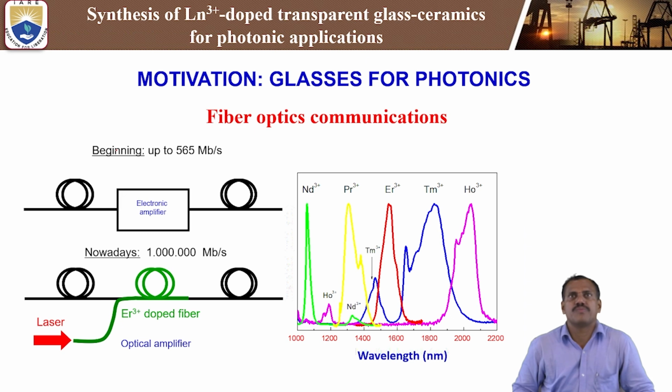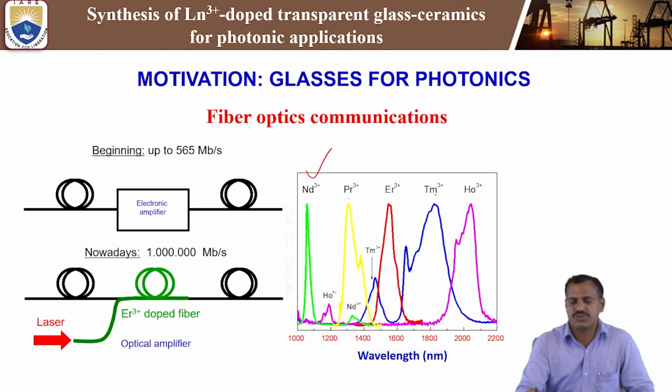Next, coming to the fiber optic communication. So generally glasses and glass ceramics are used for fiber optic communications. These are the different rare earth elements doped with different glass ceramic materials. See Nd3+ doped glass ceramics, we are observing the luminescence in the IR region. Next, if you see the erbium 3+ doped, we are getting infrared emissions at 1200 nanometer. If you see praseodymium, neodymium and thulium, you are observing wavelengths in the near infrared region only.